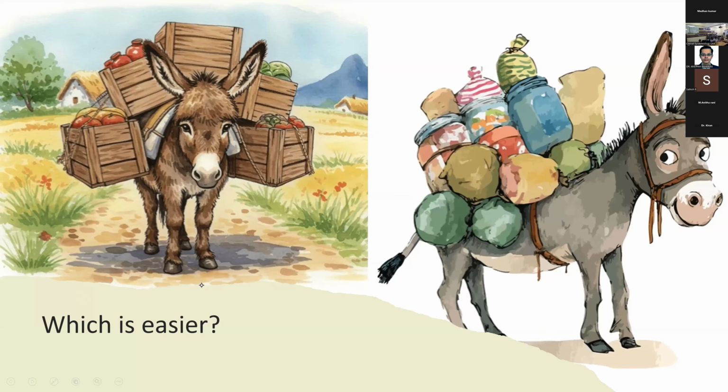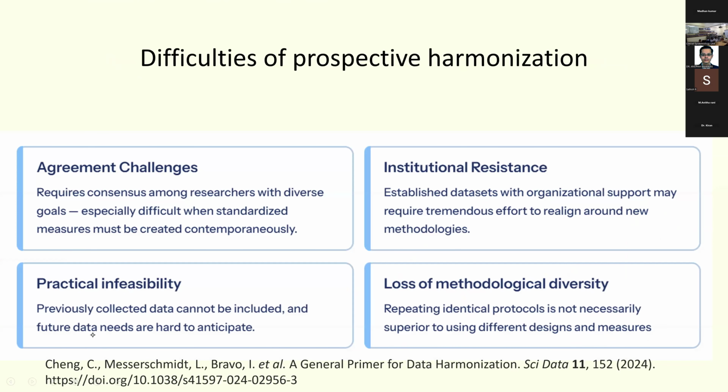Yes. So prospective seems to be easier, but you must understand it has a lot of difficulties. Number one is agreement challenges. Just imagine if three of us are supposed to design a protocol, will we all agree on the variable definitions and the concepts? Especially when you're doing it across multiple centers, with people from different health contexts, it's very difficult to agree on consensus. Second thing is institutional resistance. Suppose your hospital already has a data set on a particular study, and asking them to change the methodology is going to have a lot of pushback from your institution.